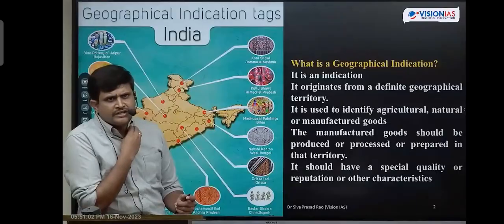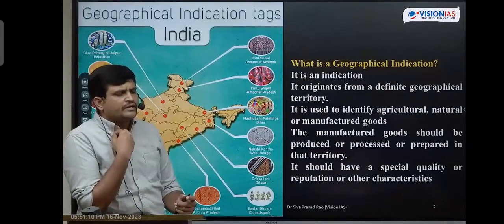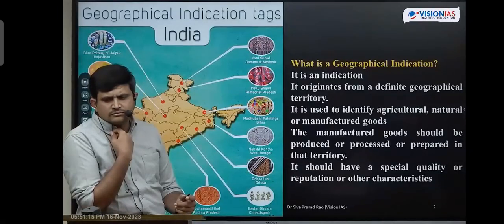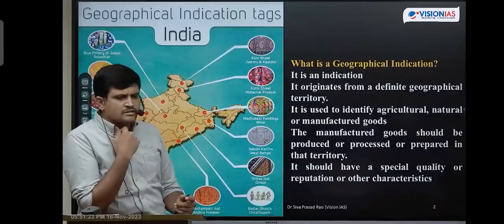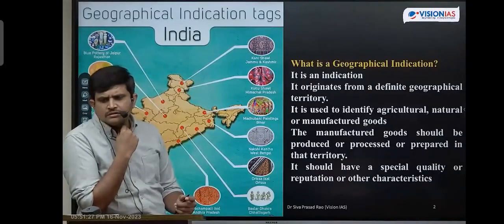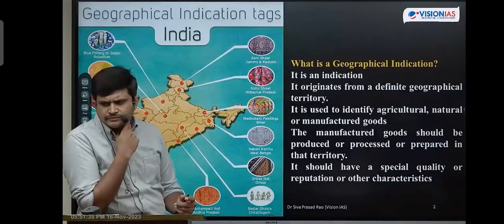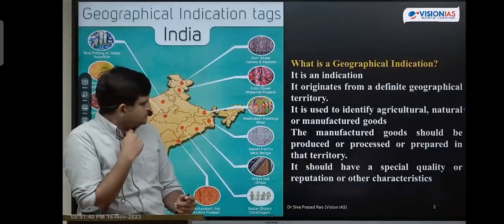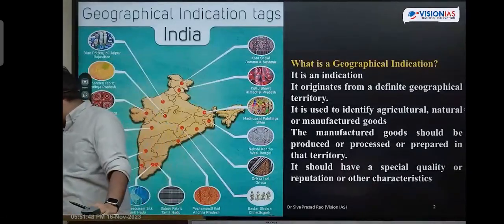It is used to identify agricultural products, food products. Next one is manufactured goods.